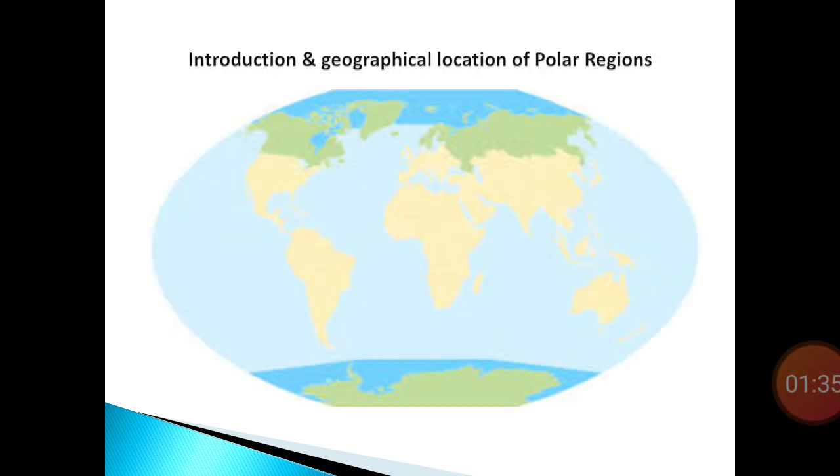Here is the introduction of the lesson. The polar regions are the areas of the earth around the North Pole and the South Pole. Do you know where the North Pole and South Pole are? Look at this picture. There are two dark blue portions. The upper blue part is the North Pole and the lower blue part is the South Pole. They are found within the Arctic and Antarctic circles. You can see these are the last areas of the earth to be explored. The various lands and the waters surrounding the North Pole and the South Pole are known as polar regions.